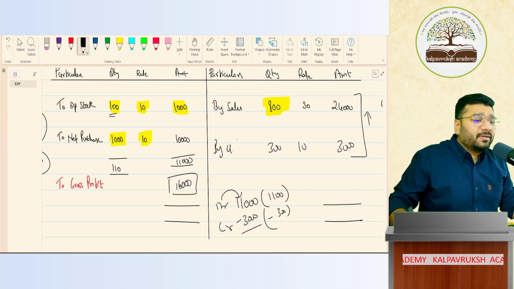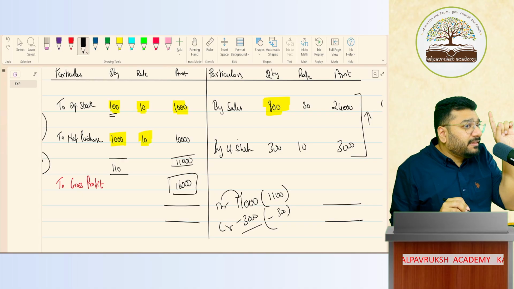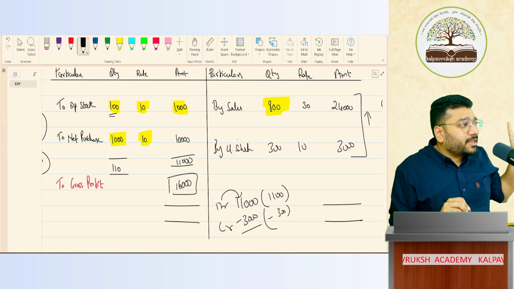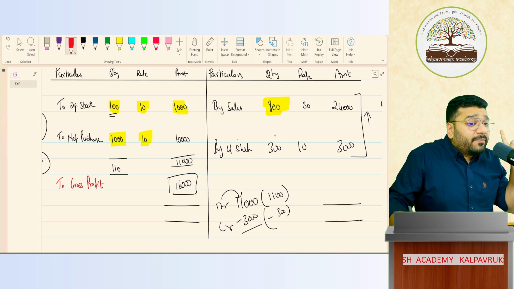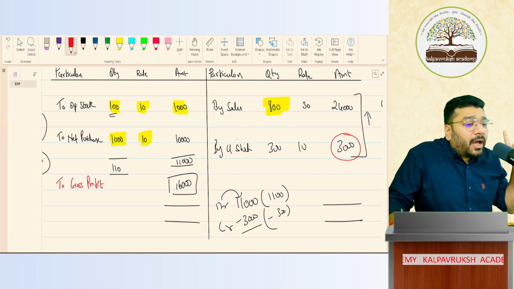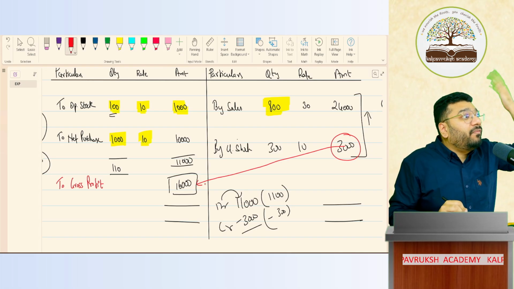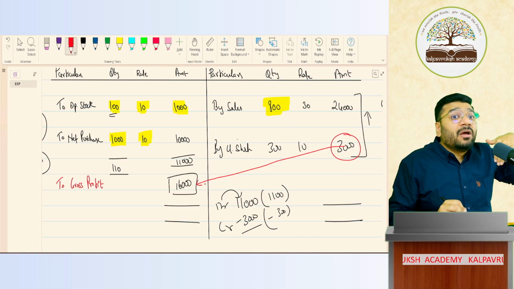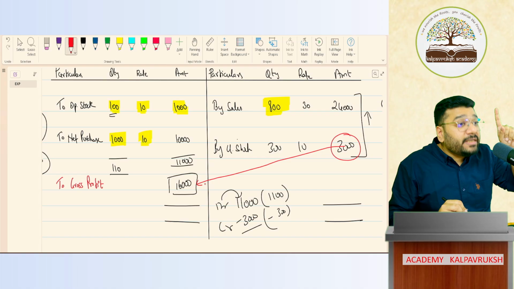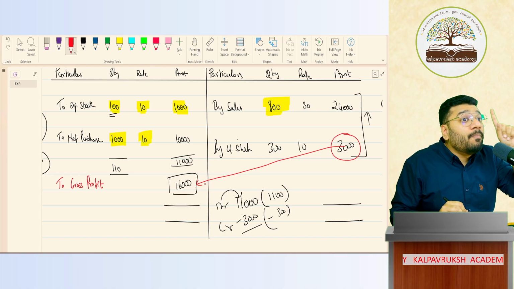Now, in this entire discussion, one thing we have observed: if this value changes, it has got a direct impact on the profitability. If closing stock increases, profit increases. If closing stock decreases, profit decreases, which means closing stock, that is closing inventory, has got a direct impact on the profitability.